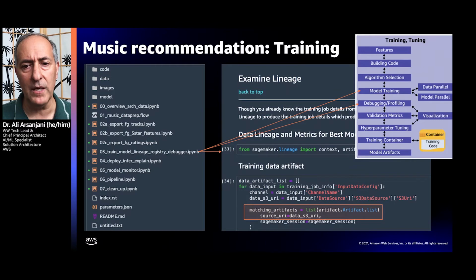In this case, we're taking a look at the training and tuning, where we have features, how we build code, select the algorithms, train and debug the models, establish lineage, possibly tune them, and then deposit them in a registry. We can list the artifacts here as shown at the bottom.